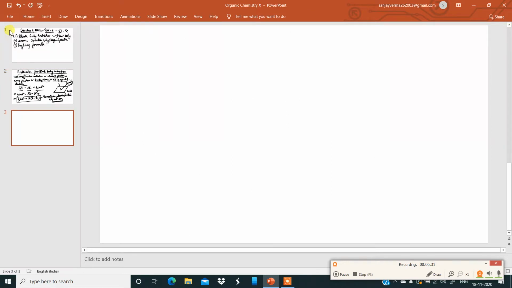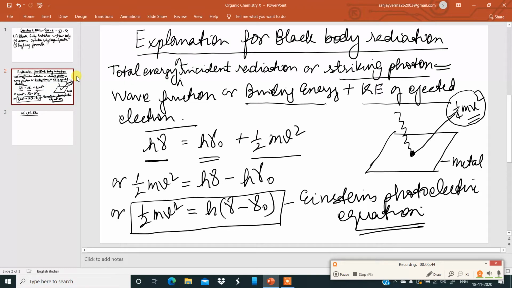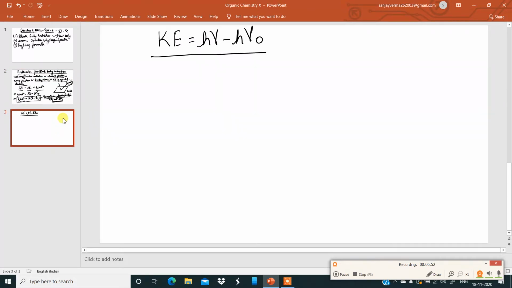I can write the same formula as KE is equal to h nu minus h nu naught. This is the final formula. You can look at the previous slide also. Half m v square is the kinetic energy, which is equal to h times nu minus nu naught. This equation is Einstein's photoelectric equation, and you can get this form also.